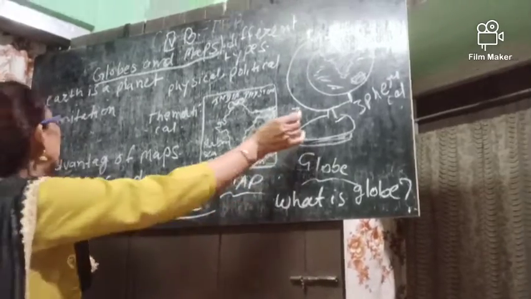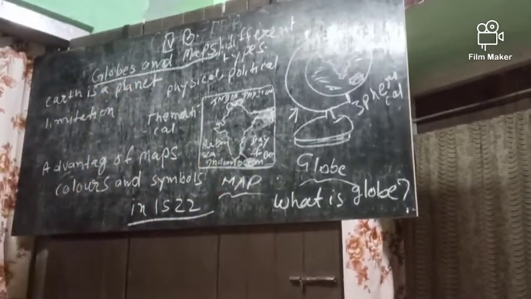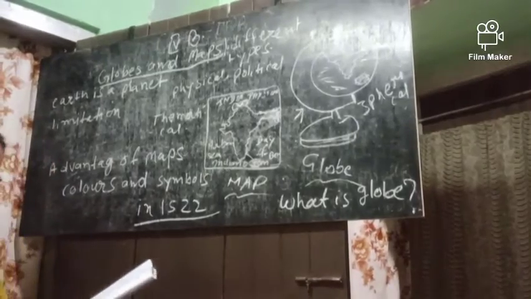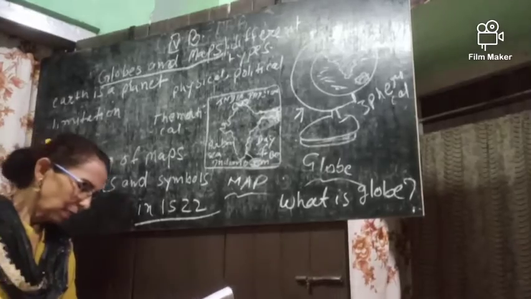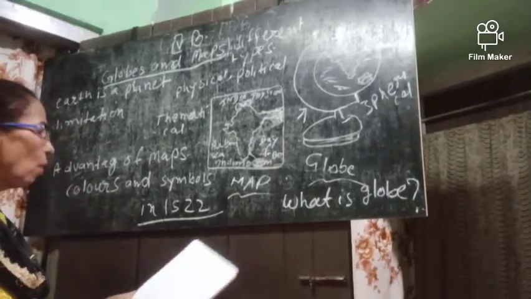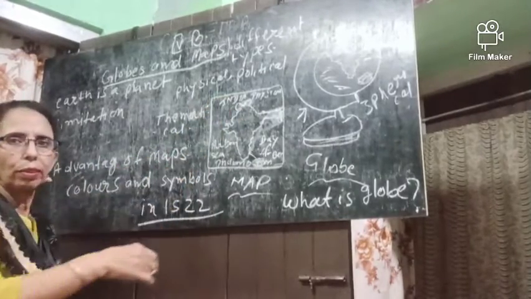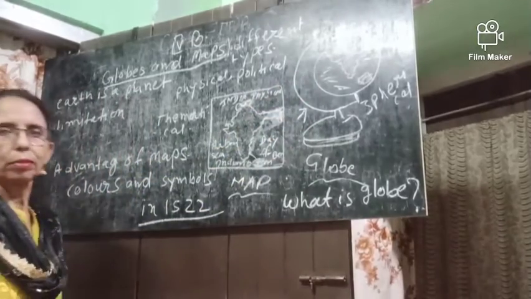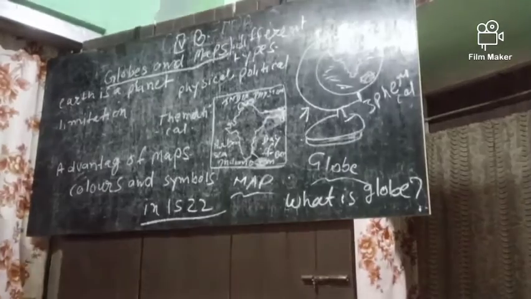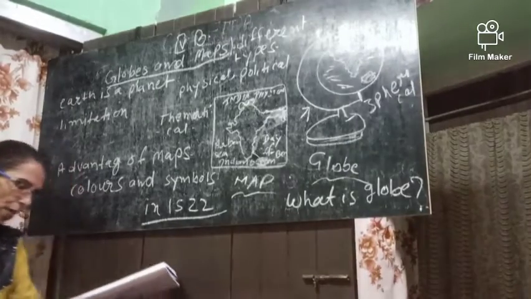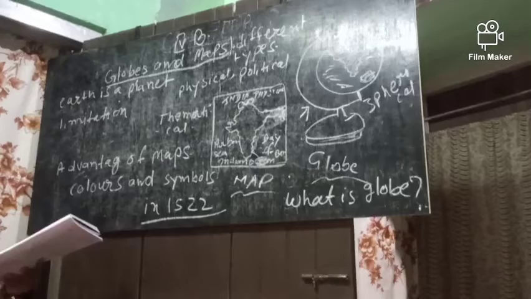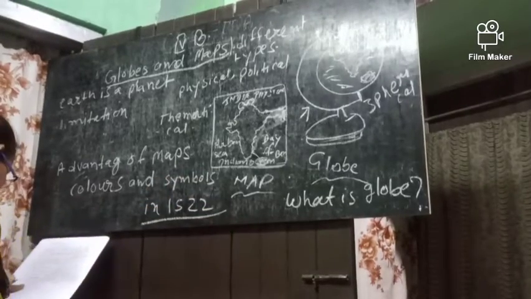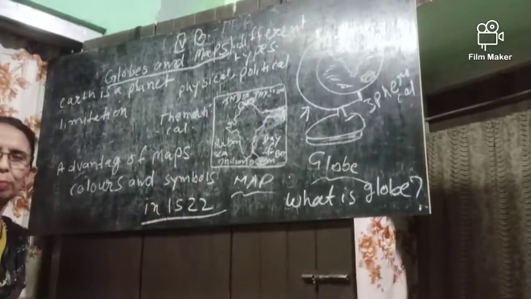But the globe has some limitations. What are its limitations? The globes are not big enough for us to see all the continents, oceans and the picture properly. And the next limitation is that globes are not easy to carry from one place to another.